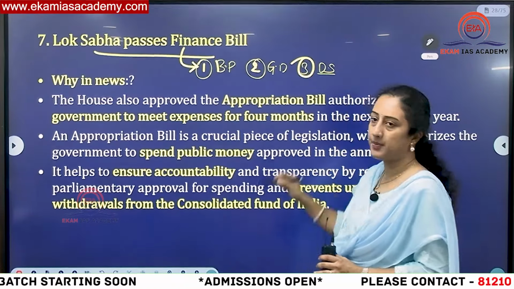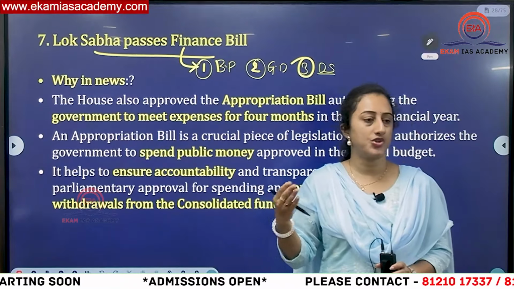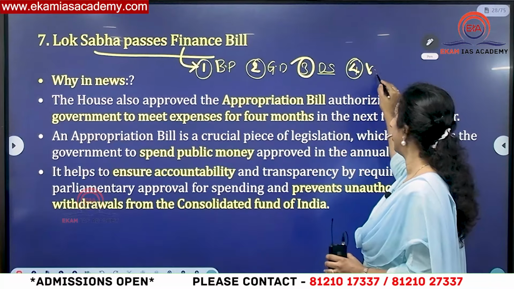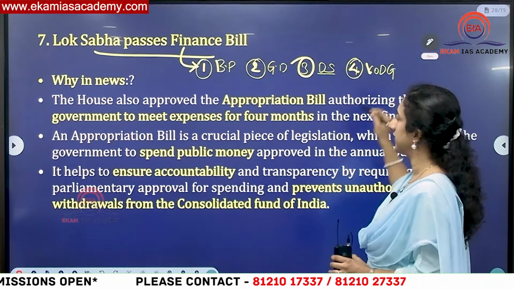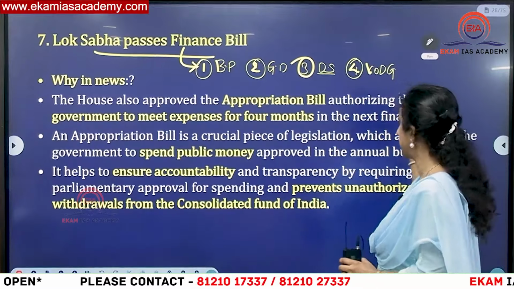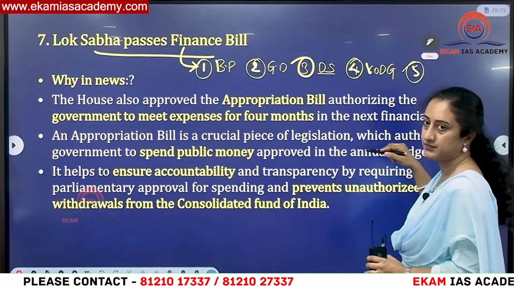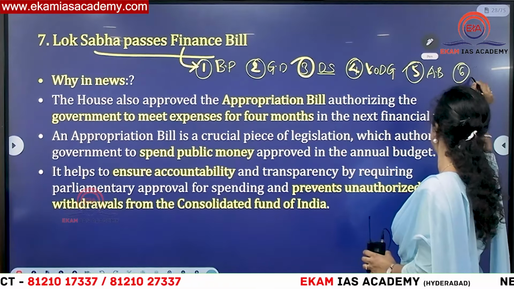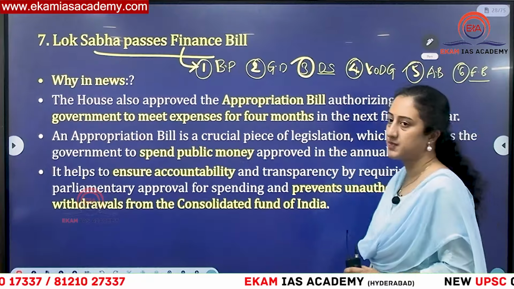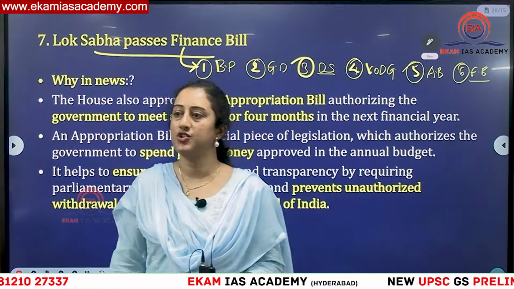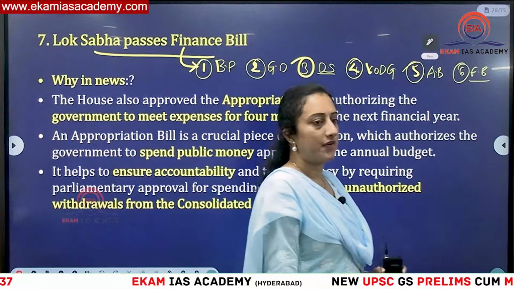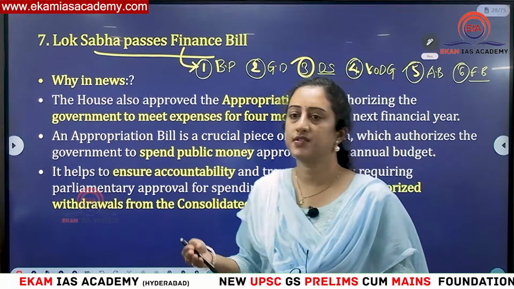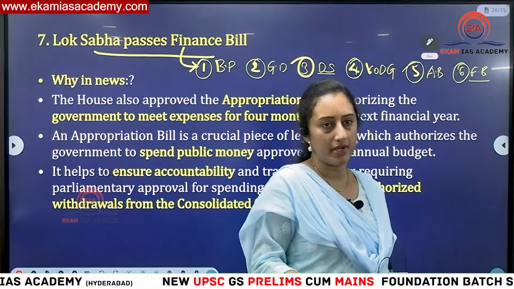Departmental scrutiny. Parliamentary standing committees will individually look into the issues of grants. Then voting on demand for grants will happen. This is the fourth stage. Then the fifth one, the appropriation bill, then the finance bill. So if the finance bill is passed, it completes the procedure of enactment of the budget. Recently, 2 days back, the finance bill was passed, and today is the last session of the 17th Lok Sabha and the budget session also.